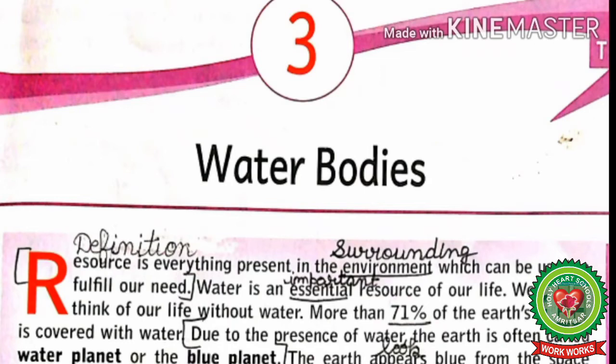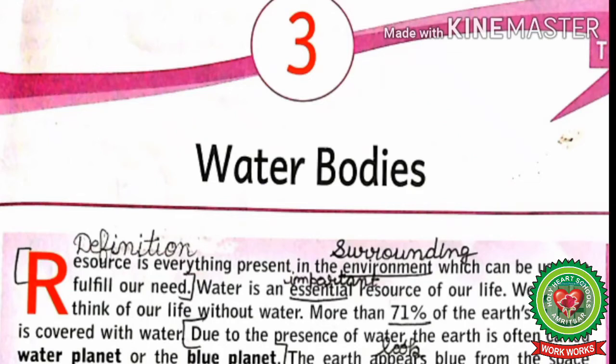Now students, take out page number 33 of your book, lesson number 3, water bodies. Now let's start reading. Resource is everything present in the environment which can be used to fulfill our need. Students, mark this line. This is the definition of resource. Here environment means surrounding, or you can also say that resource means things that satisfy our needs.